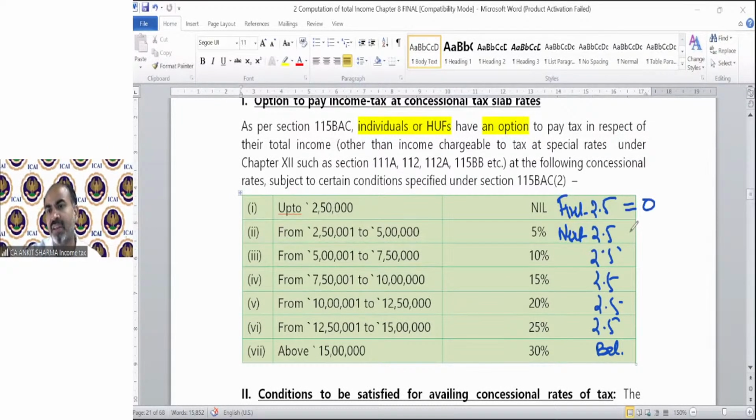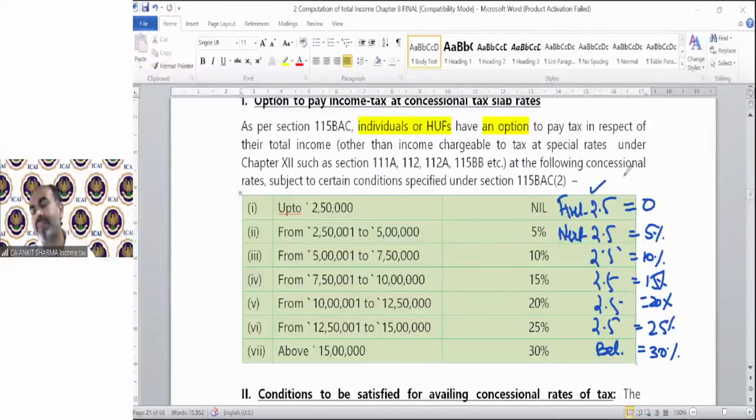First is 0, then the table of 5 you can apply: 5%, 10%, 15%, 20%, and 25%. Then the balance is 30%. So you can write out a 2.5 lakh range from the start till 15 lakh, and then the rate is like a table of 5: 5, 10, 15, 20, 25, 30%.